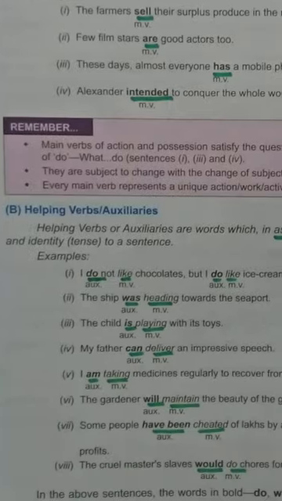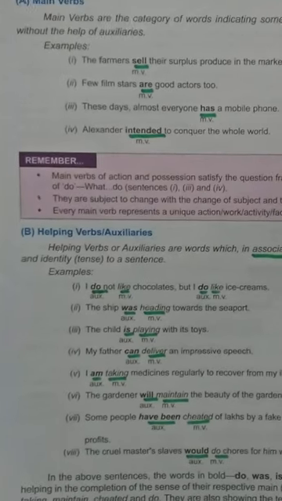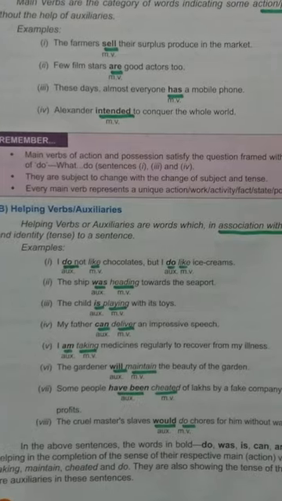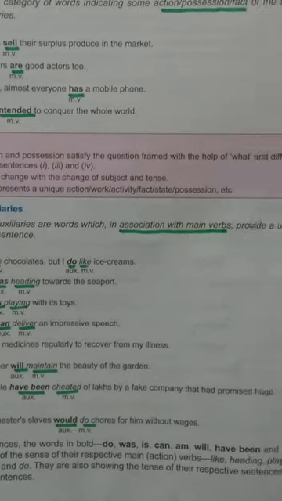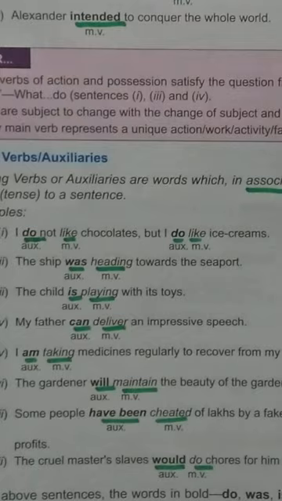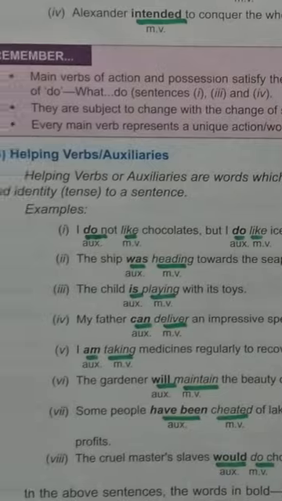The second is the helping verb. Now a helping verb, as the name tells, helps the main verb in the sentence. It can be a single verb. Whenever there is a helping verb, there must be a main verb with it. It only helps the main verb. Example: I do not like chocolates. Here do is the helping verb or auxiliary, where like is the main verb.